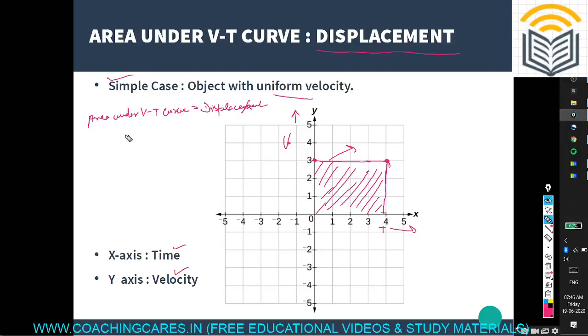And which will be equal to, by this graph line, suppose this is A, this is B, this is C, and this is D. So the area will be equal to what?